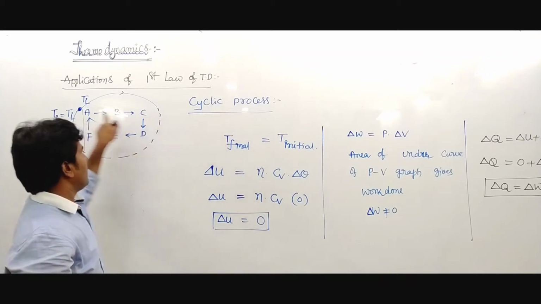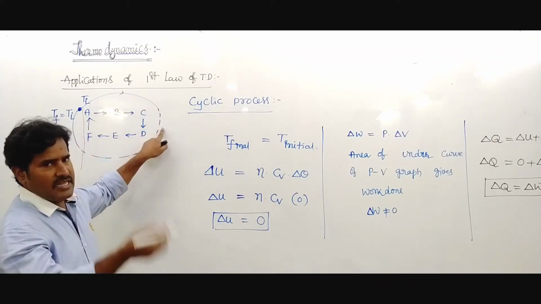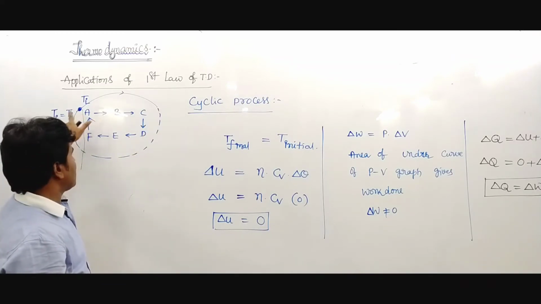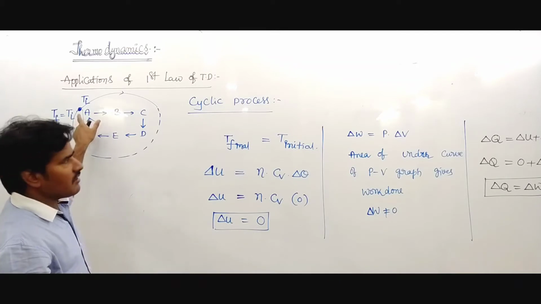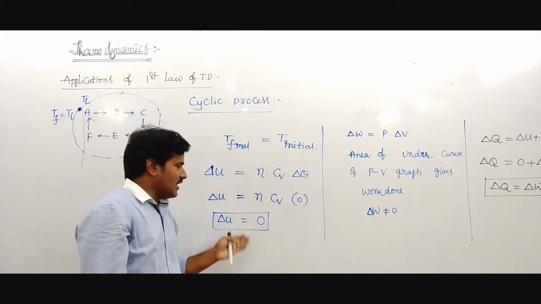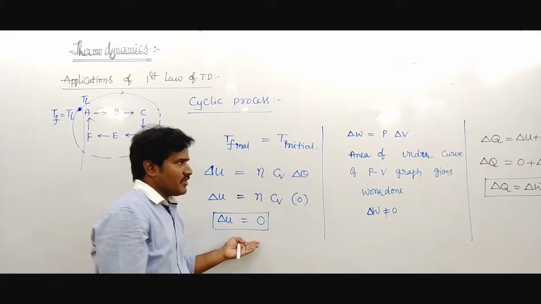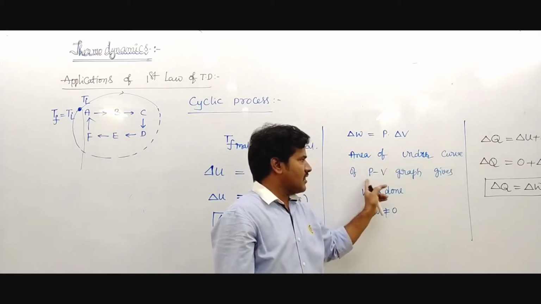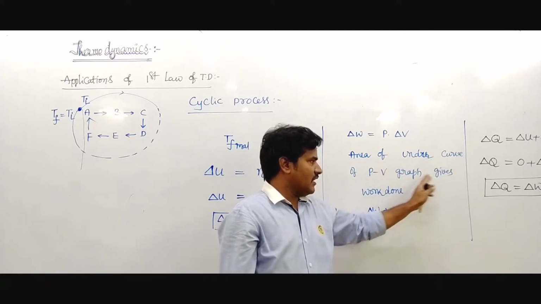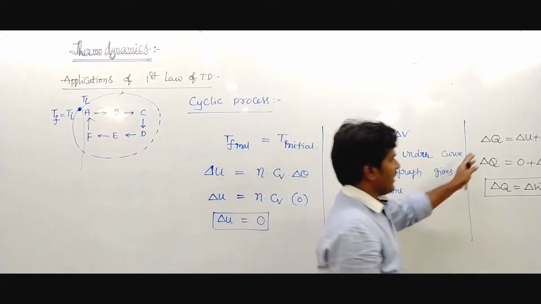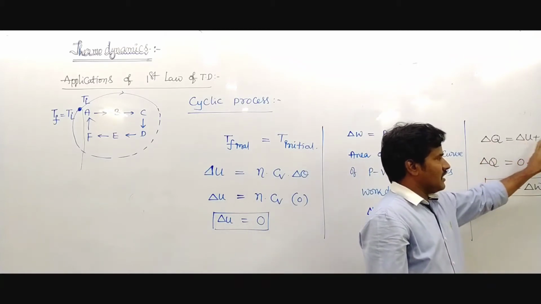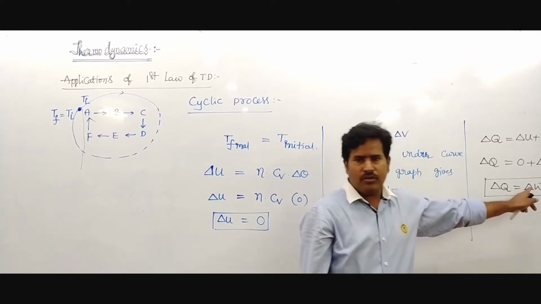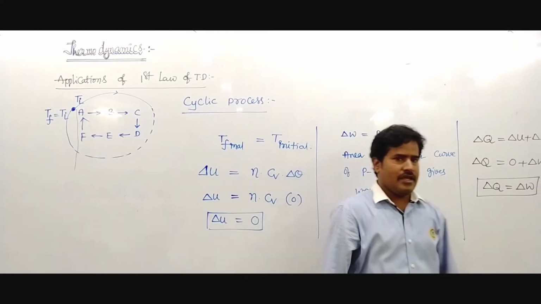Cyclic process means that after many reactions the system comes back to its original state. The internal energy change in a cyclic process becomes zero. External work done is the area under the curve of the PV graph. Again delta Q equals delta U plus delta W, so delta Q equals delta W. That is the cyclic process.